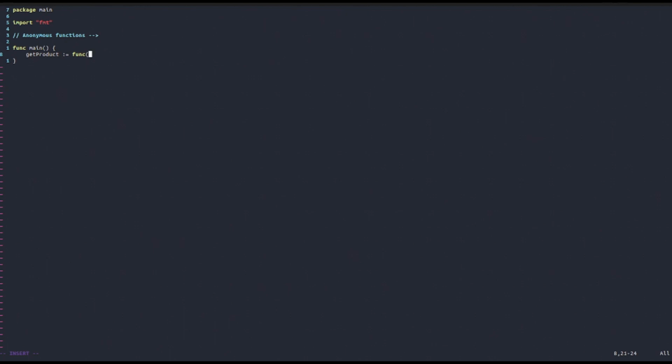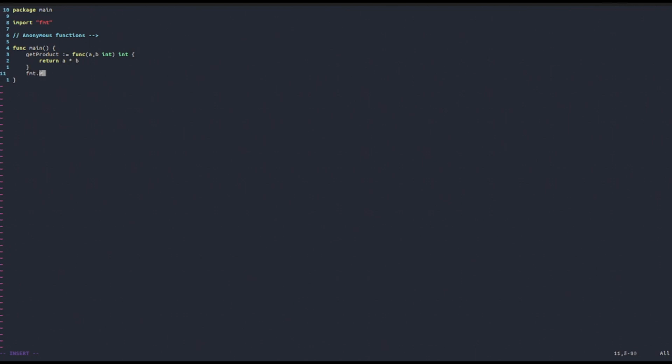So now suppose that we want to write a function that gets the product of two integers. So we can say a int and b int, and then it's going to return an int. Now notice here that a faster way to write our input is just to say a and b both of type int. This actually will work if you try to compile it like this. And then inside of here, we can, for example, say return a times b.